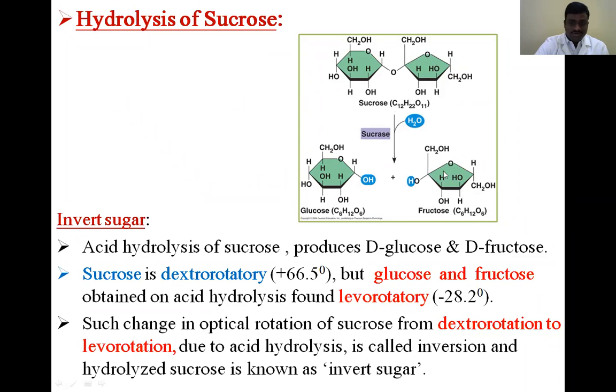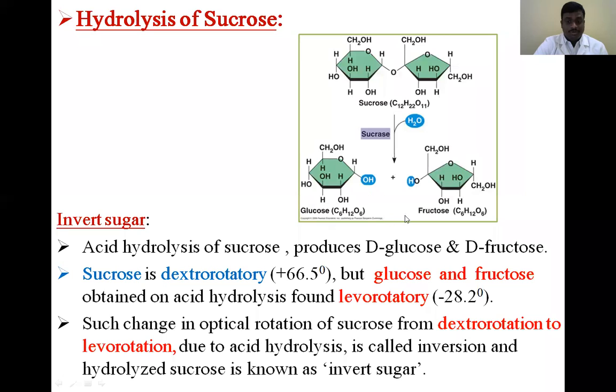Here is the most important point: sucrose is called invert sugar. Why is it called invert sugar? Actually, sucrose is dextrorotatory. After digestion or acid hydrolysis, sucrose splits into glucose and fructose, but this mixture is levorotatory. Sucrose is dextrorotatory, but on hydrolysis, the products produced are levorotatory.